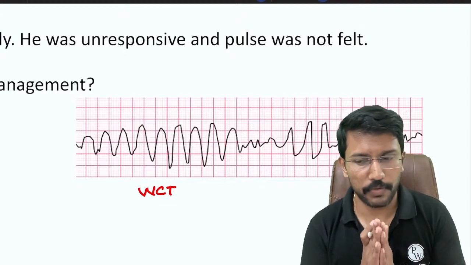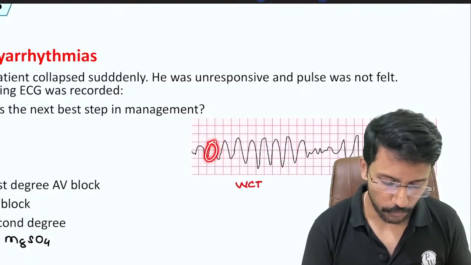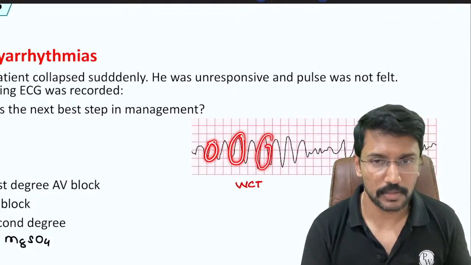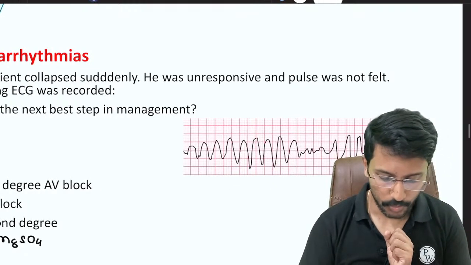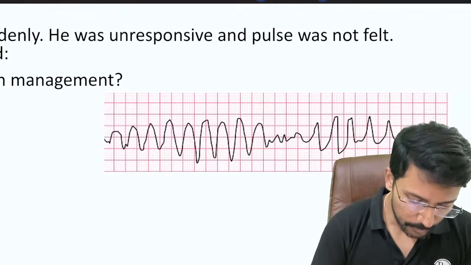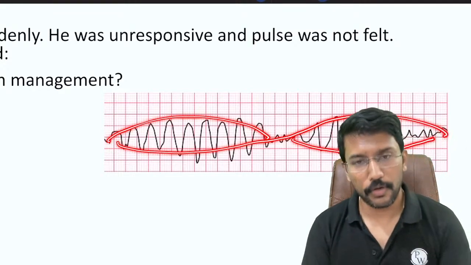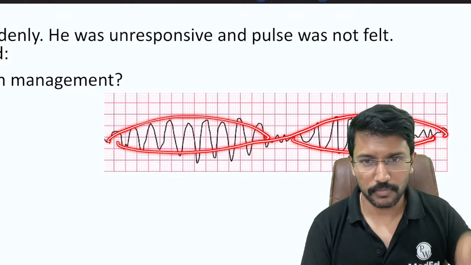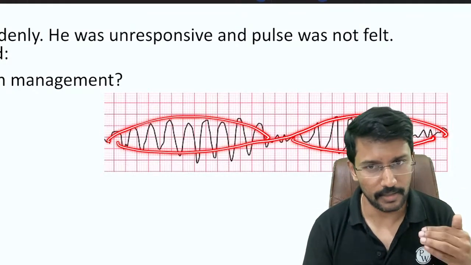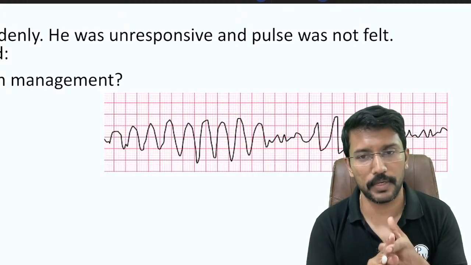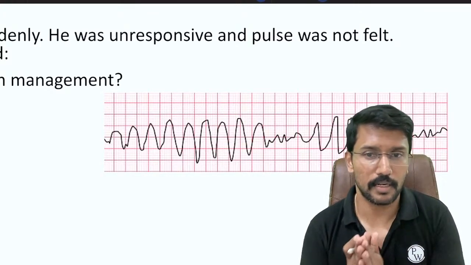Monomorphic VT versus polymorphic VT. I think all of us can agree that they don't look the same. They are different, right? This waveform is so different from this, it is so different from this. So then it is most likely polymorphic VT. Okay. Then when you look closely, does it look like a waveform, like the sound waves or something, those phonocardiograms you get? It kind of looks like that, right? Yes. Point number one, it is a polymorphic VT, and in fact it is a subtype of polymorphic VT called Torsades de Pointes.